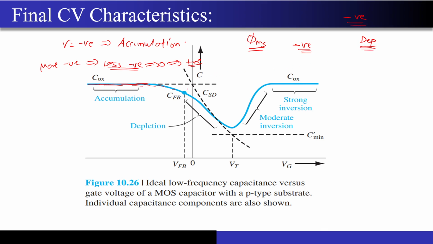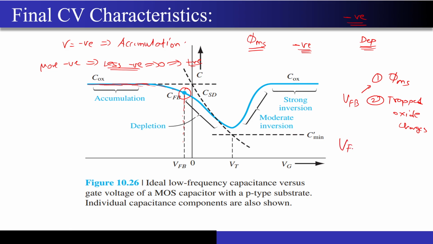And that negative voltage you can see has been written over here as VFB, that is the flat band voltage, correct? What is the value of flat band voltage, by the way? I have already told you, it was because of two reasons. One was the phi ms, the work function difference, and the second one was because of the trapped oxide charges, correct?